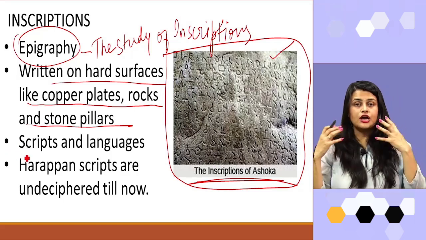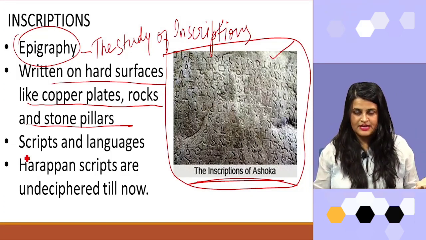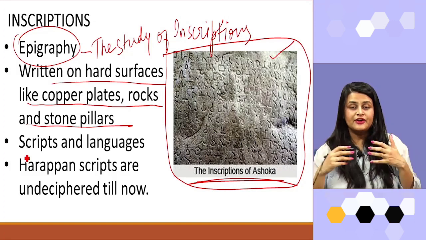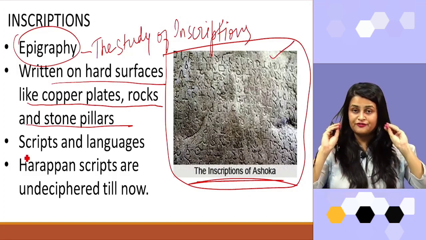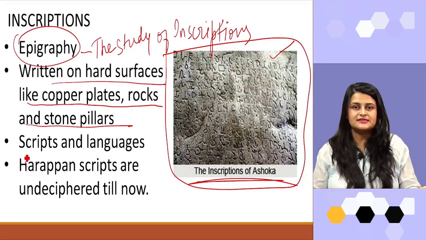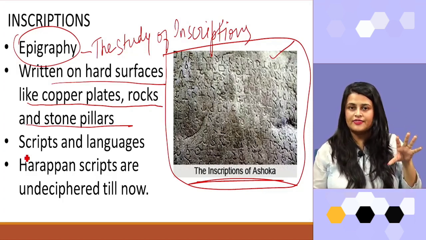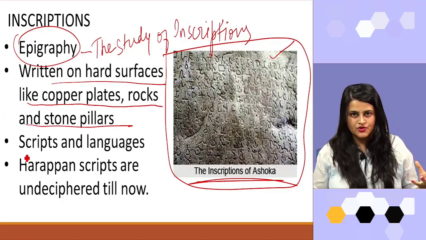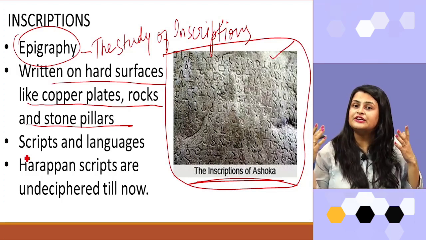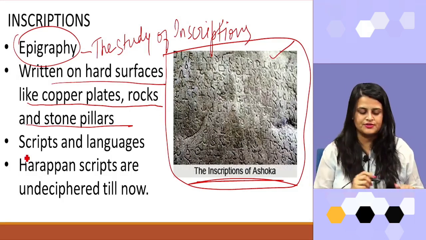Now, when we talk about inscriptions, we have found a number of different scripts. There were different types of scripts in ancient India, and we have found different languages also. We had the Brahmi script, we had the Kharosthi script, and based on that we have different languages also, like Sanskrit, Pali, Prakrit. These are different languages which we have found from the ancient Indian inscriptions.